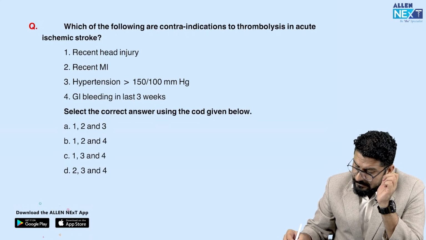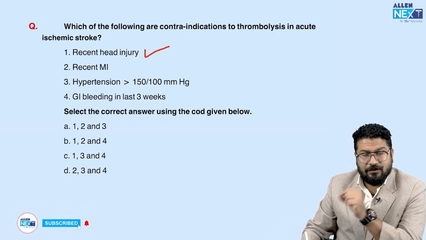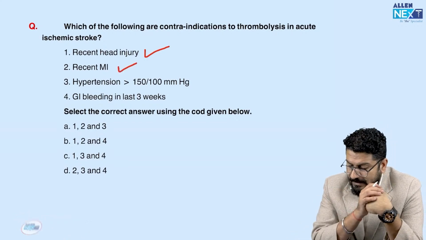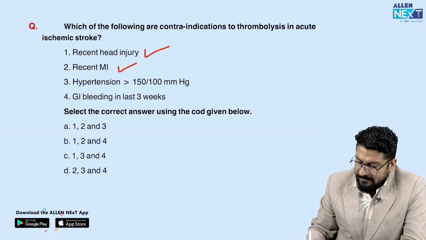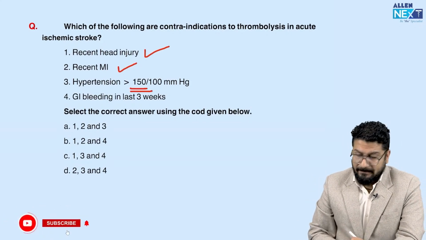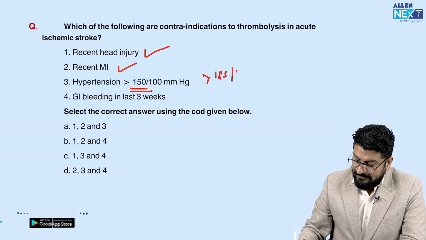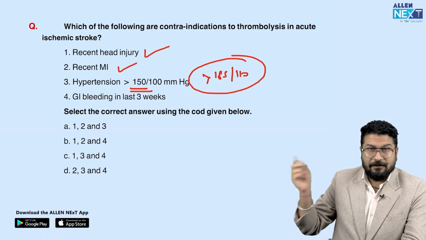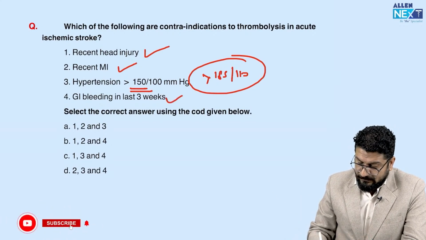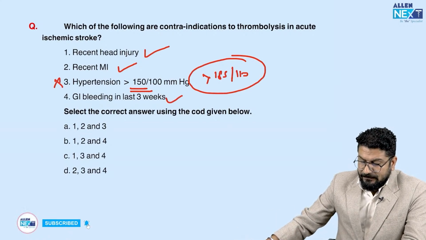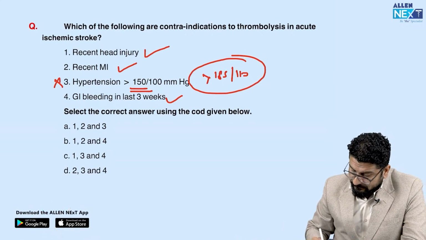So they're asking which are contraindications. Recent head injury is a contraindication. Recent MI with thrombolytic use is also a contraindication. Hypertension is also a contraindication, but the range here is given as 150 by 100. This is not a correct range. Remember, hypertension is a contraindication when BP is more than 185 by 110, not this range. And GI bleeding, the last, is also a contraindication. So option 3 is wrong. So 1, 2 and 4 are the absolute contraindications.